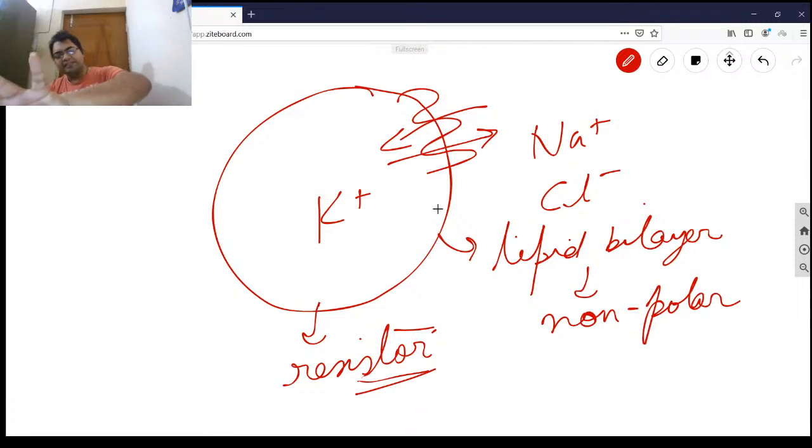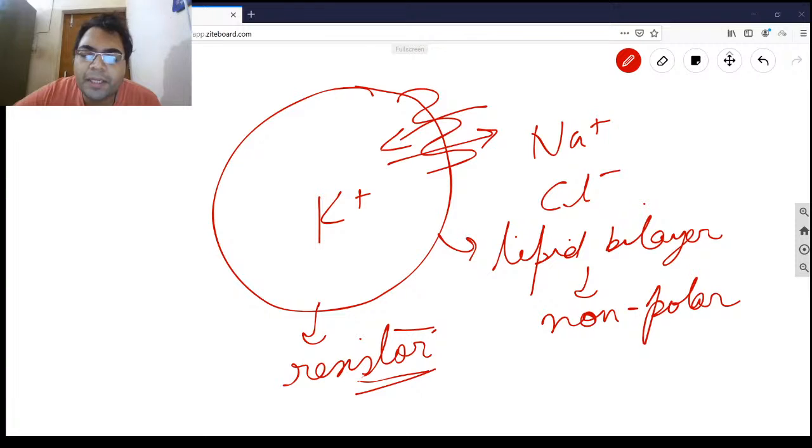Once potential difference is established, this minus 70 is what? This is the potential difference. Minus 70 it is inside, that side is not minus 70. So there is a difference in the potential, and due to the difference in the potential, the current will start to flow. Always remember.